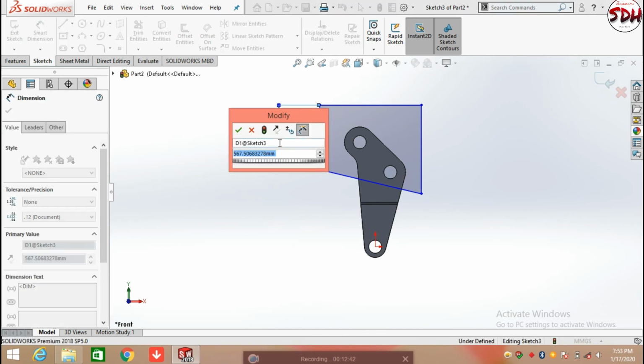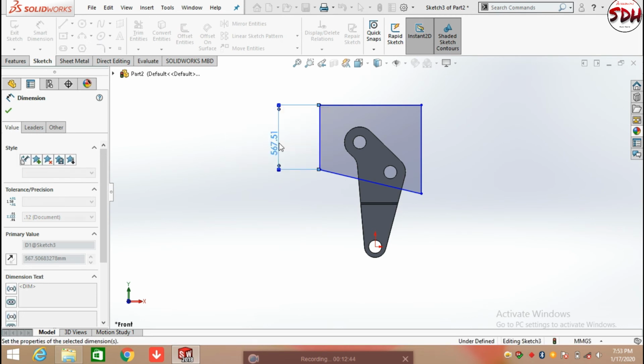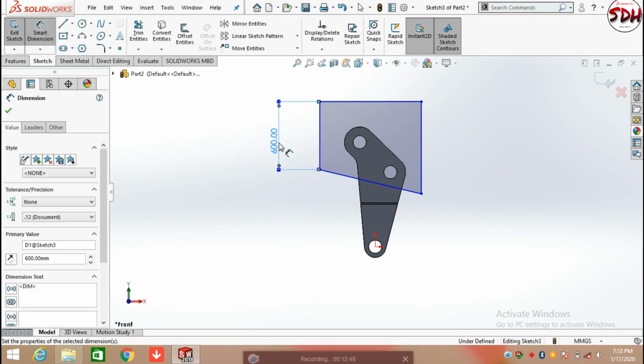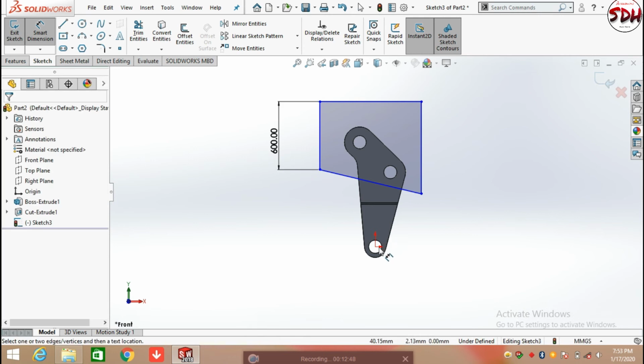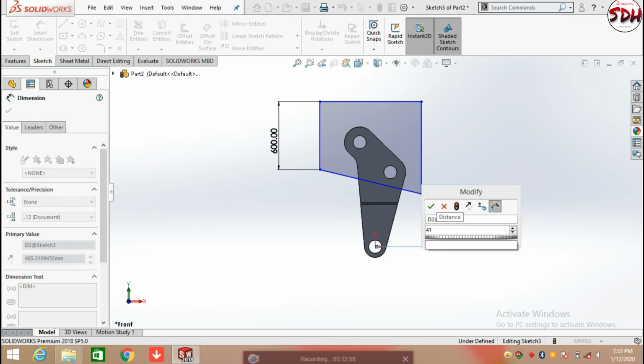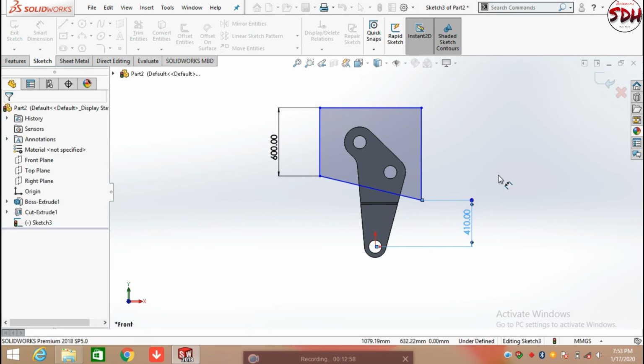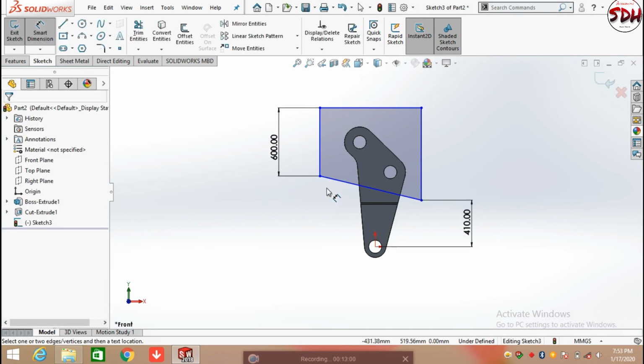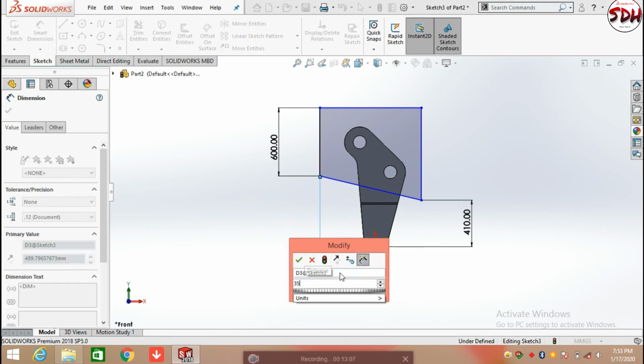Defining the length of the line as 600 mm, its height from the origin as 410 mm, and its width from the origin as 351 mm.